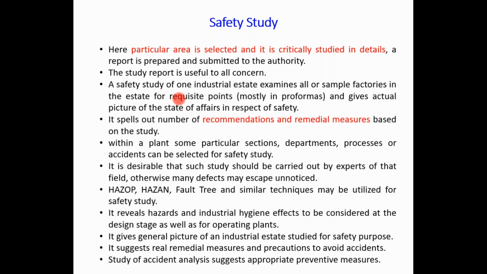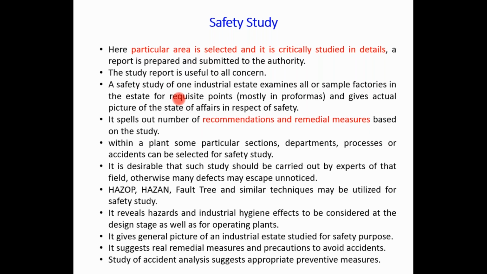So it spells out a number of recommendations and remedial measures. As it is a detailed study, a lot of recommendations can be given by the expert person, and some solutions also for some of the hazards, or how to reduce the level of hazards, how to avoid accidents.